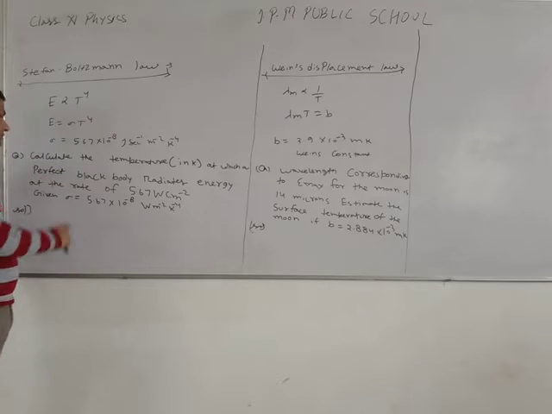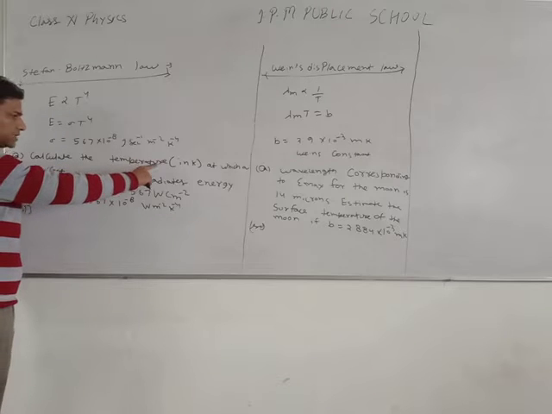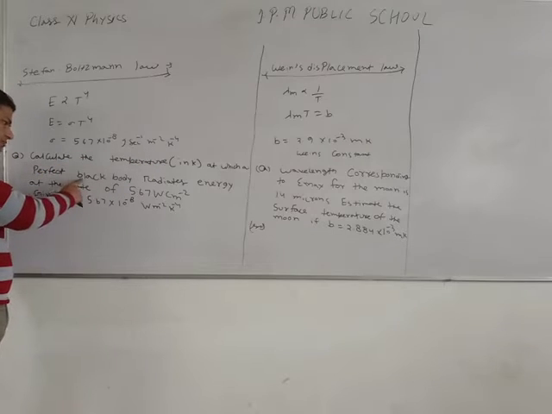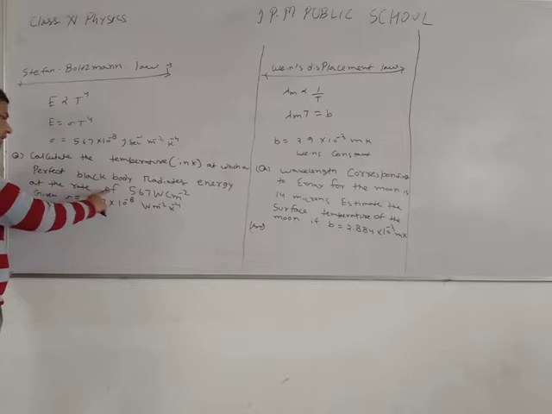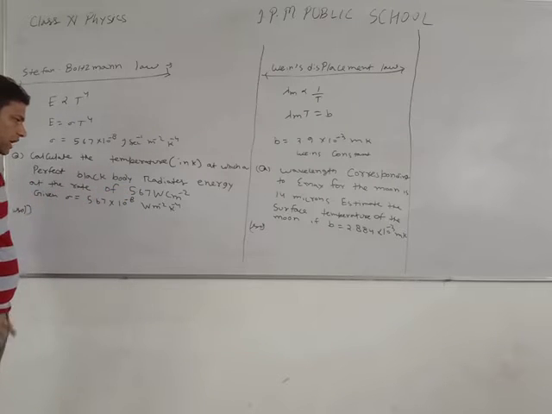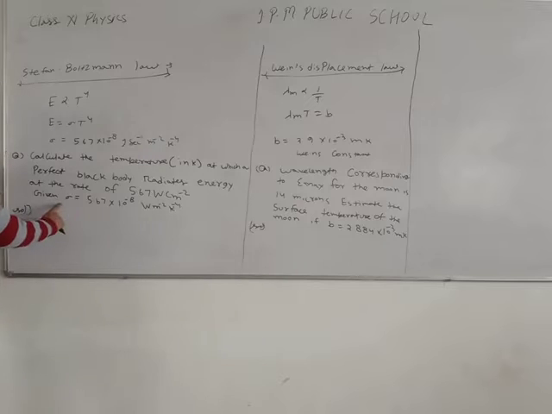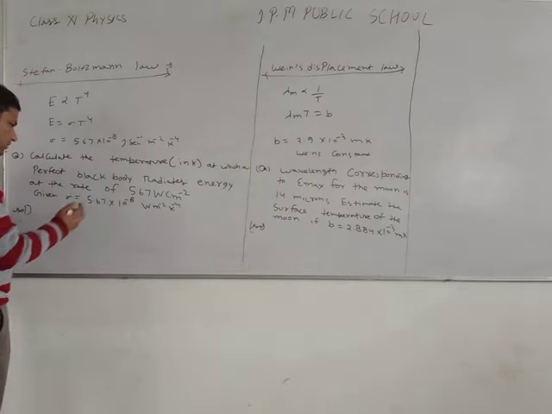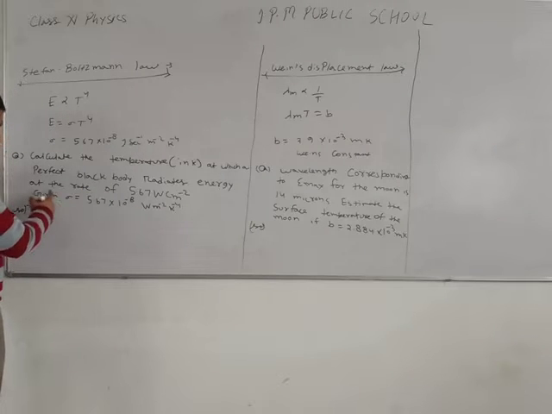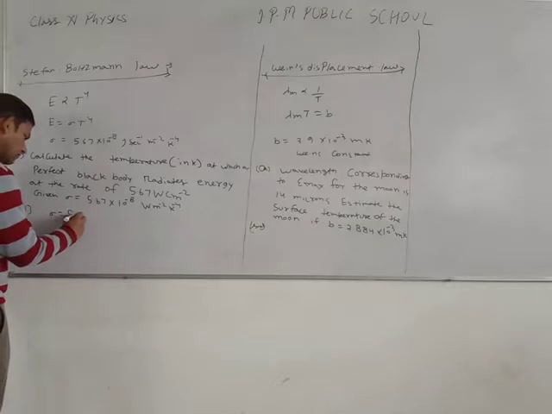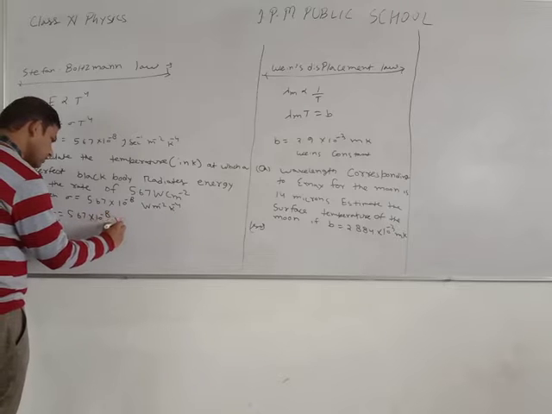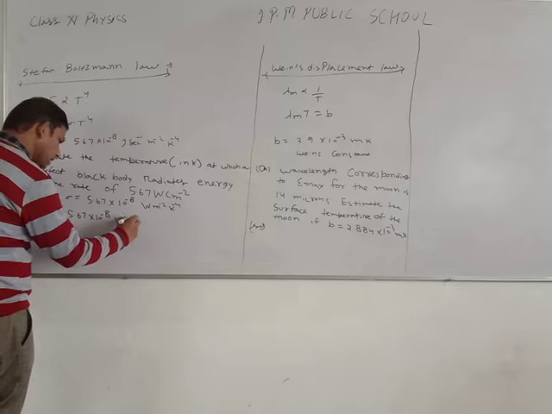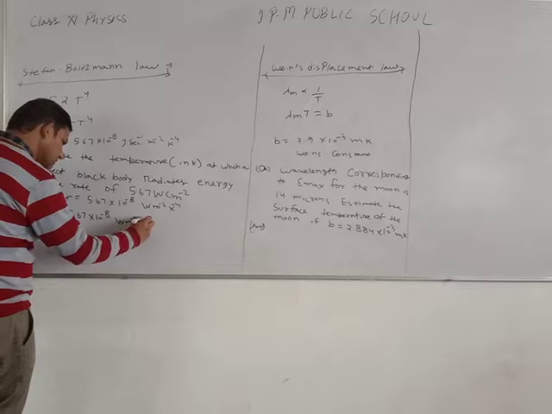Our question is, calculate the temperature in Kelvin at which a perfect black body radiates energy at the rate of 5.67 watt centimeter to the power minus 2, given sigma equals this value. Student, in this question, the value of sigma is 5.67 into 10 to the power minus 8 watt meter to the power minus 2 Kelvin to the power minus 4.